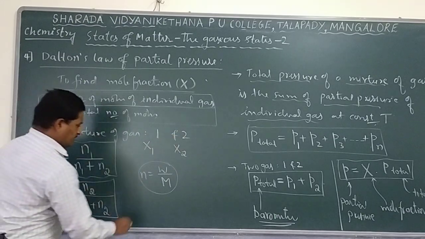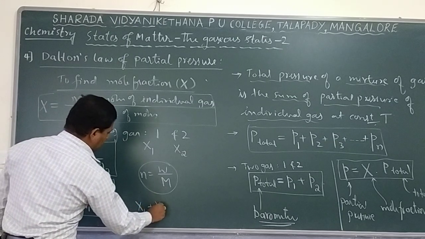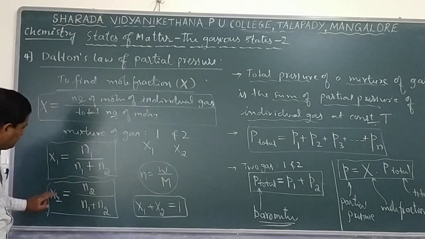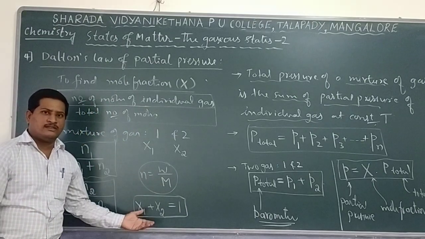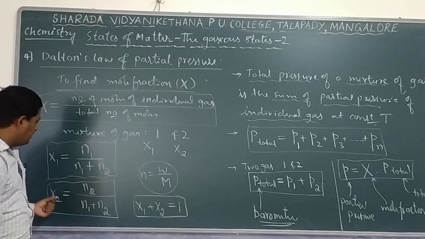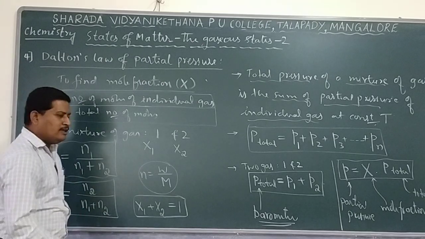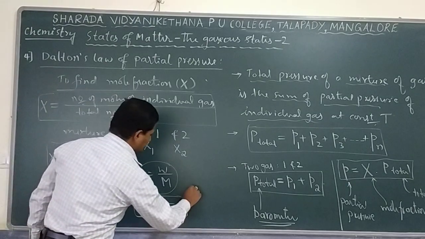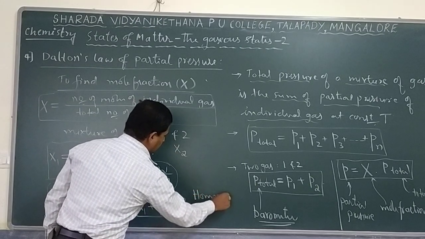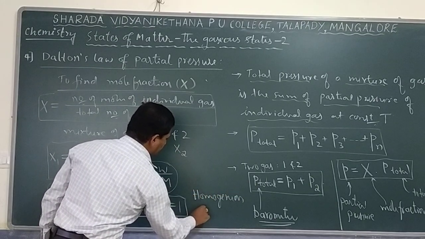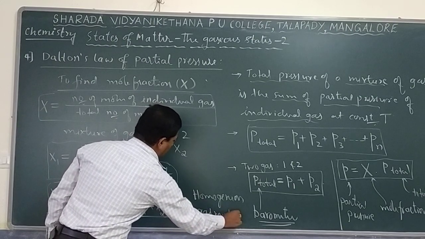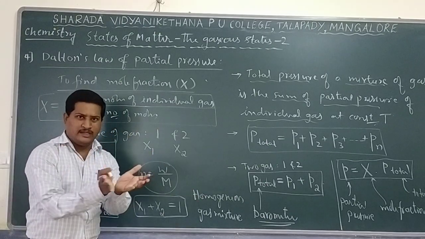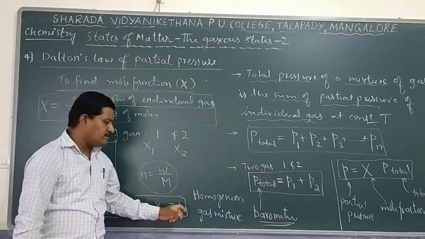And always remember, the sum of the mole fractions of all the gases is exactly equal to 1. X1 plus X2 is exactly equal to 1. And what is the significance of that? If the sum of the mole fractions of all the gases is exactly equal to 1, then we come to know that the gaseous mixture will be homogeneous. What is the meaning of a homogeneous gas mixture? Uniform distribution of all the gases in the available volume. So for homogeneity, uniform mixing of gases, the sum of the mole fractions of the gases must be 1.